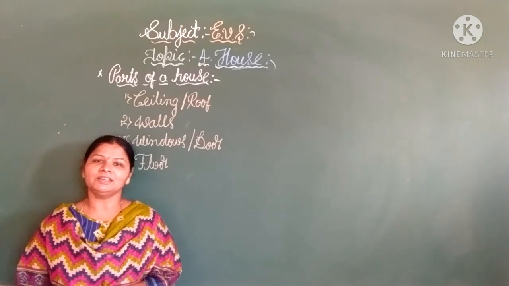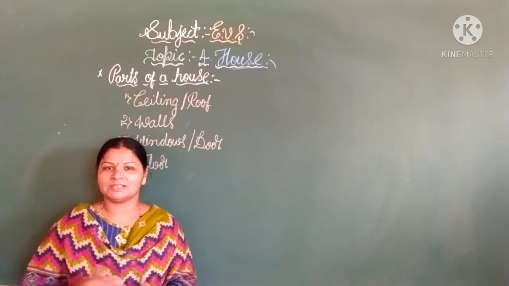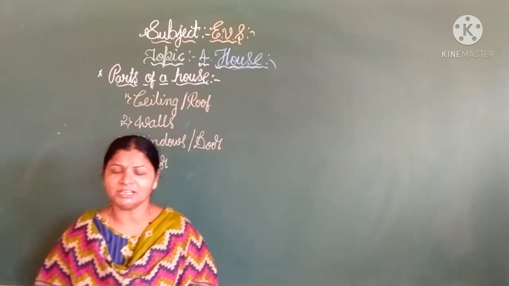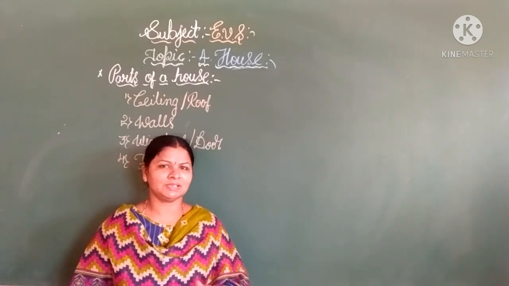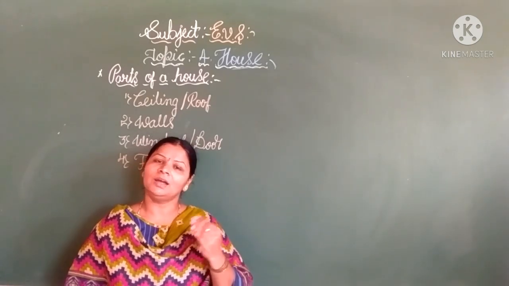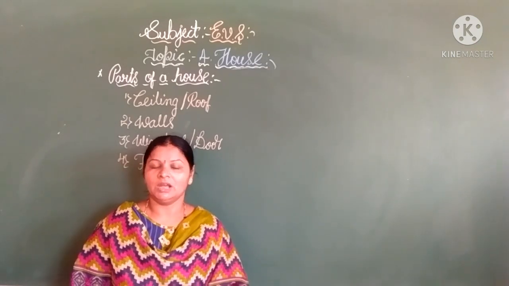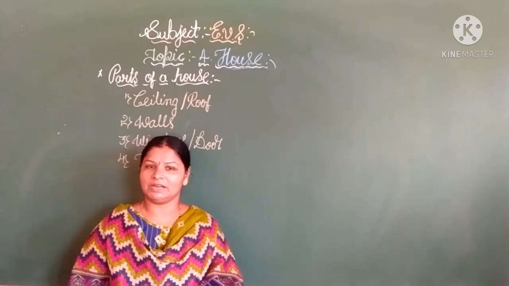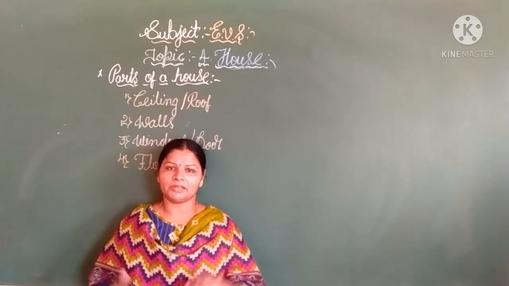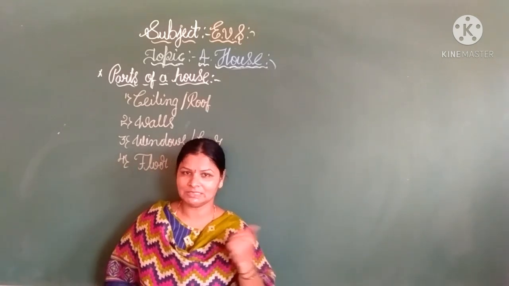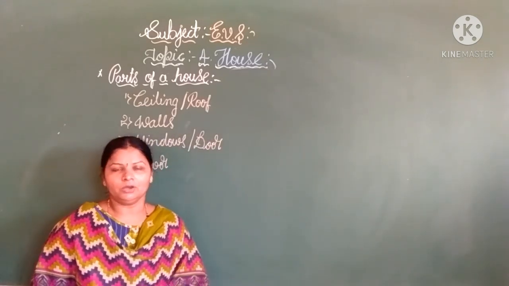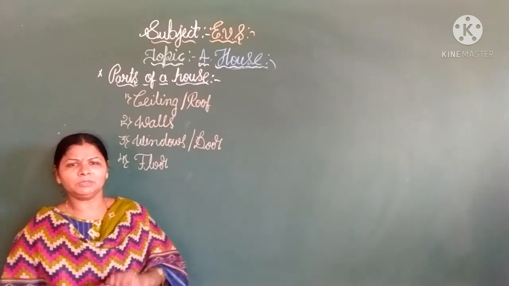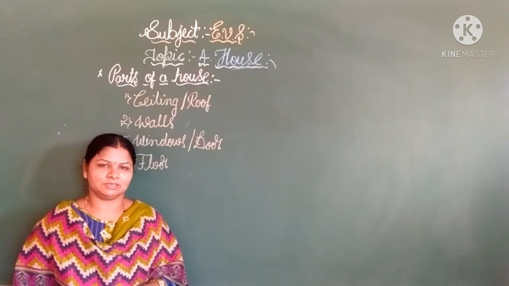In class, children, as you know already, we were discussing the house lesson, right children? In the previous class, we discussed the different types of houses and what we call them, right children? So this is the time to revise the previous class. Okay, are you ready children? Okay, so children, name the different types of houses.